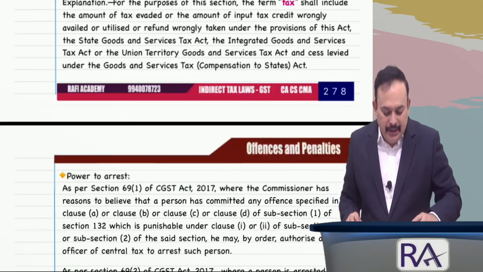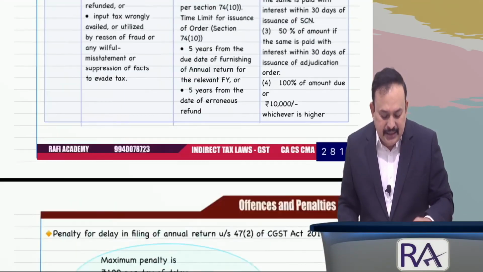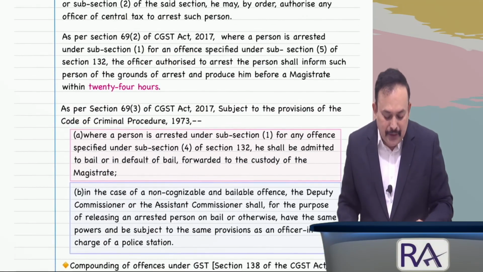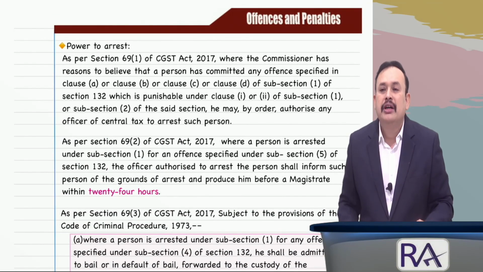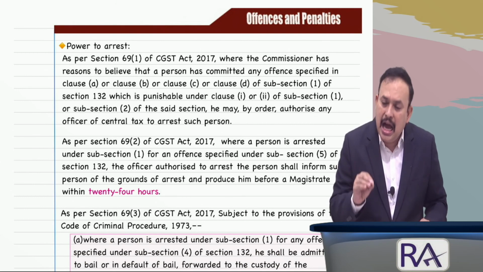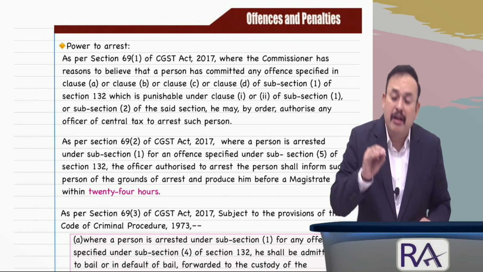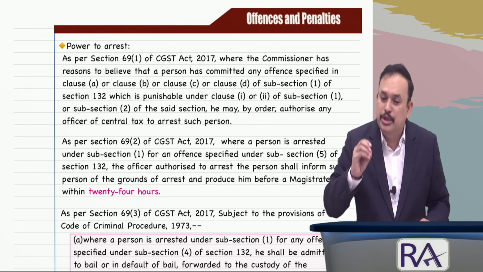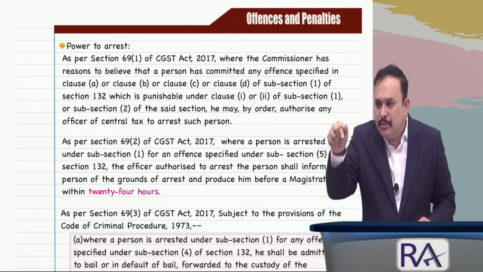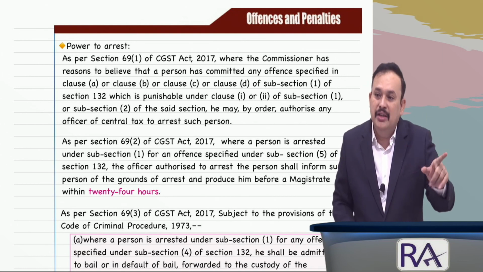Further, my dear sir, there is an arrest provision. Section 69 of the CGST Act deals with the power to arrest. In the case of cognizable offences, and non-cognizable offences, arrest takes place. In the case of non-cognizable offences, which are bailable, bail should be granted. In case of cognizable offences, where bail cannot be granted, then present him within 24 hours of arrest before the magistrate for further custody.